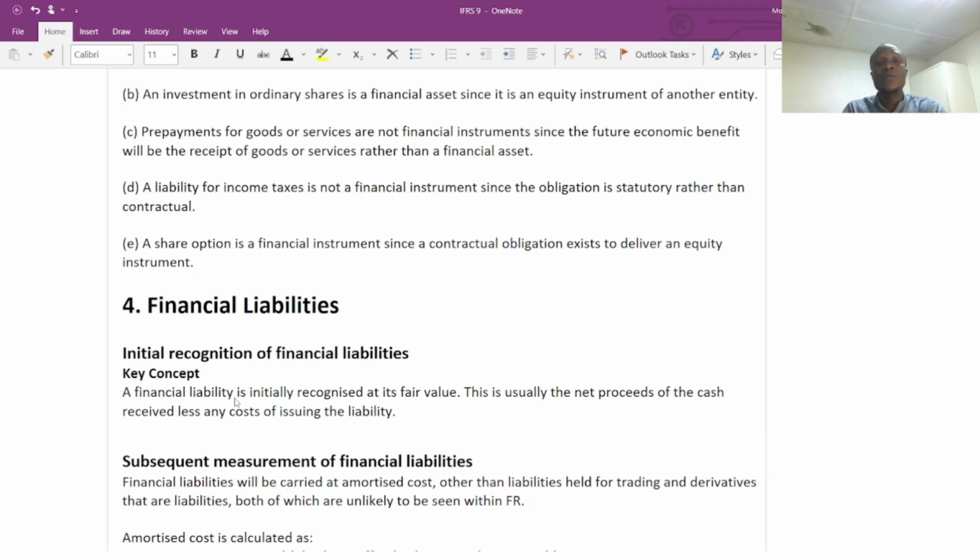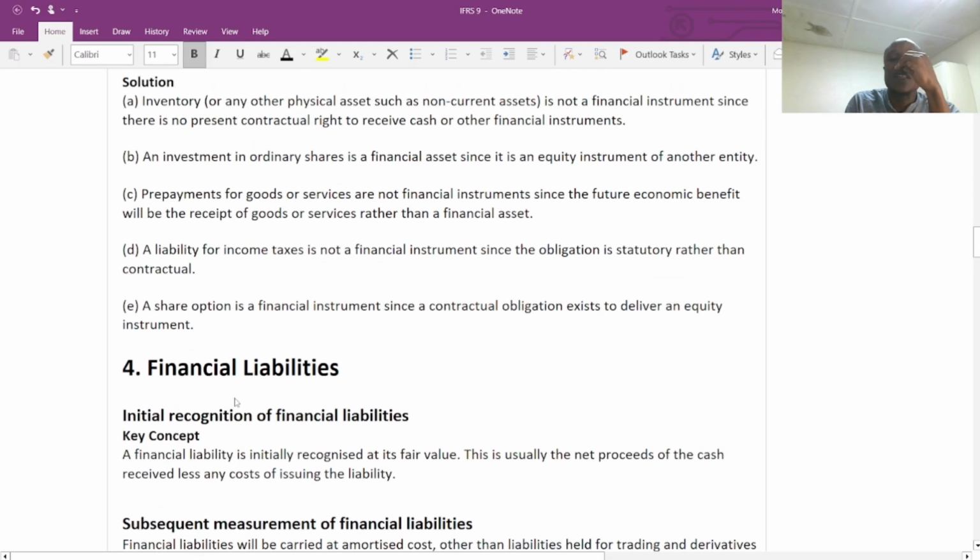So for now, what you need to know and pay attention to is the definition of financial asset and financial liability and how we can identify a transaction. For a transaction to be a financial instrument, you need to look at the parameters, the factors that you can use to justify that this transaction is a financial asset or this transaction is a financial liability. Thank you very much for your time.